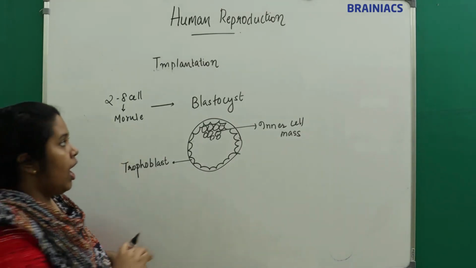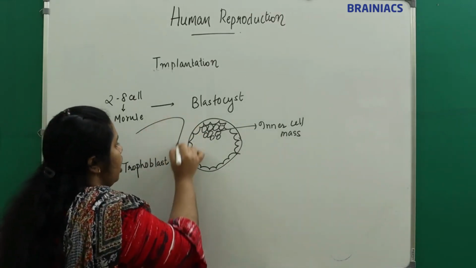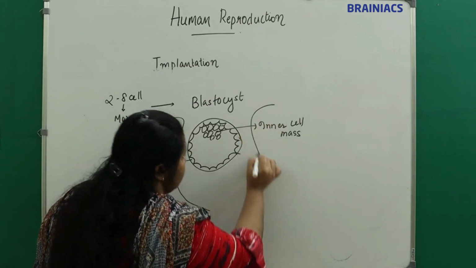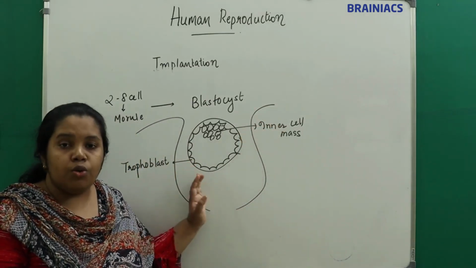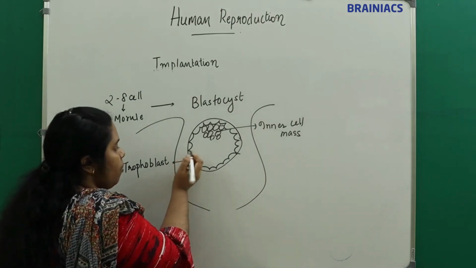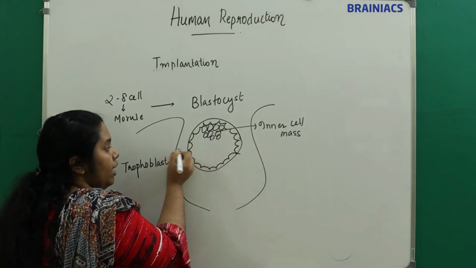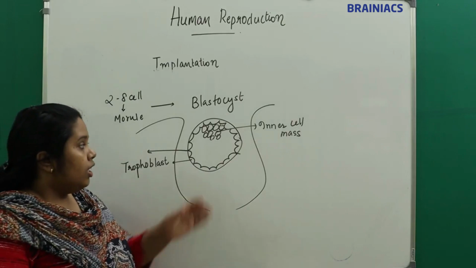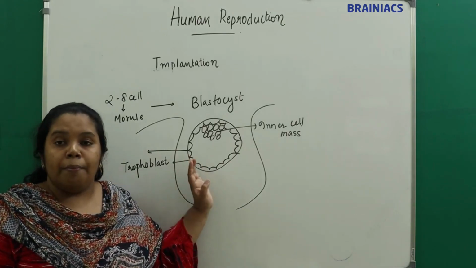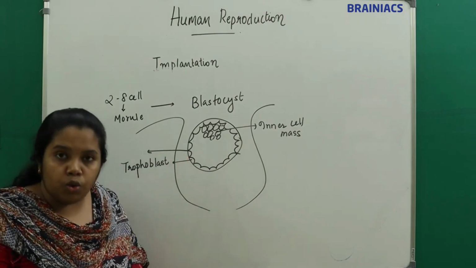And this blastocyst is going to get attached to the uterine wall. What happens? The trophoblast layer of the blastocyst will get attached to the endometrium of the uterus, right?